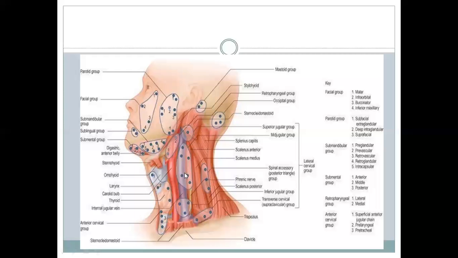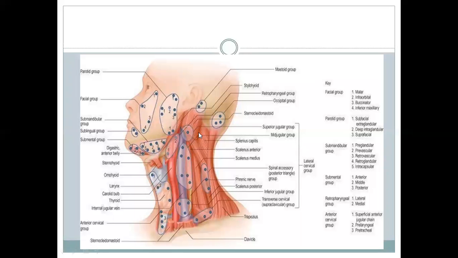The jugulo-omohyoid receives the lymph of the jugulo-digastric, and it forms a jugular lymphatic trunk. On the right side, that trunk opens into the right lymphatic duct. On the left side, it opens into the thoracic duct. These are the nodes which are present in the posterior triangle of the neck. They drain the area of the posterior triangle of the neck.